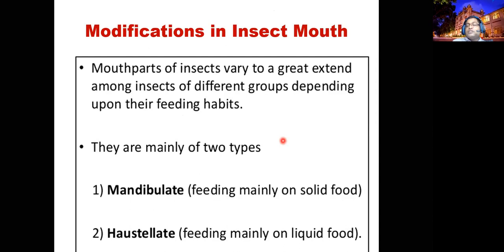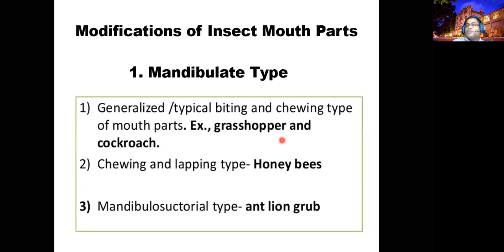According to the feeding habits you can classify into two: mandibular type and haustellate type. The mandibular types are chewing type and chewing and lapping type. And the haustellate type you have studied in 5 categories.